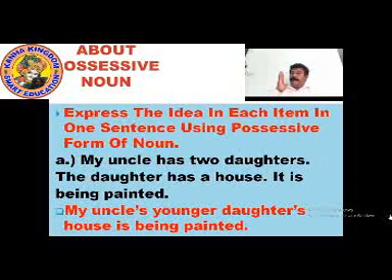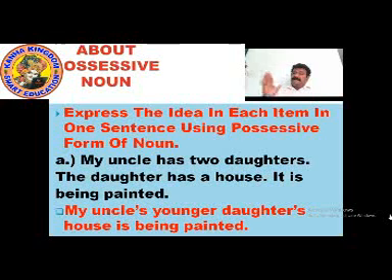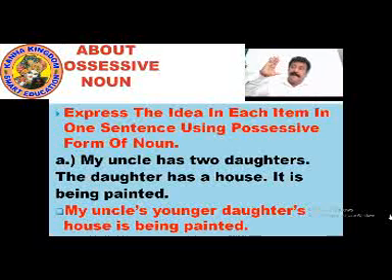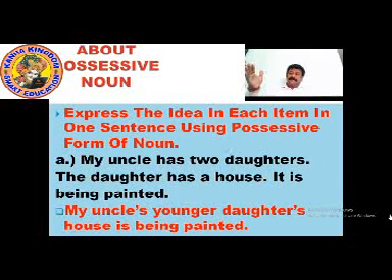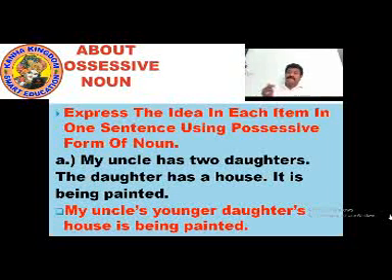My uncle's younger daughter's house is being painted. So now everything is clear. The uncle's younger daughter's house is being painted, where it clearly shows uncle's younger daughter. The first sentence is covered. The second is daughter's house. Daughter has a house. Daughter's house. By using an apostrophe, again the possessive noun shows it's the daughter's house, a possessive form of noun.